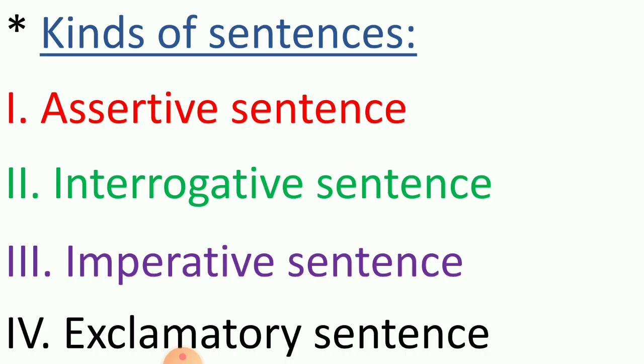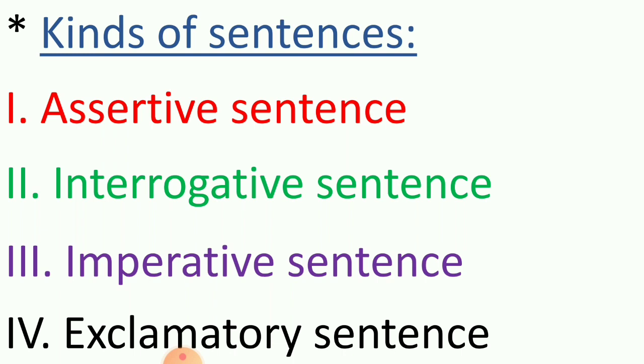Let us move ahead and see the interrogative sentence. The interrogative sentences are the sentences which ask a question. They begin with a capital letter and end with a question mark. Imperative sentence. These sentences express an order, a request, or advice.